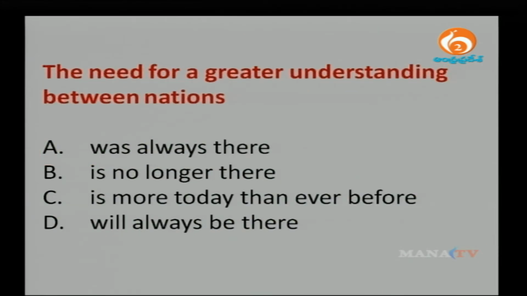Question number 2. The need for greater understanding between nations was always there, is no longer there, is more today than ever before, or will always be there.